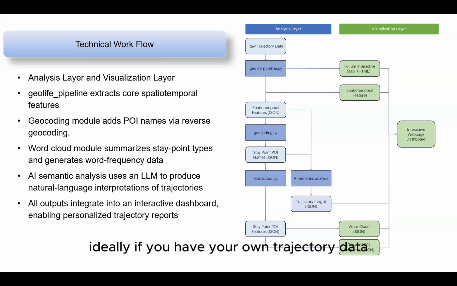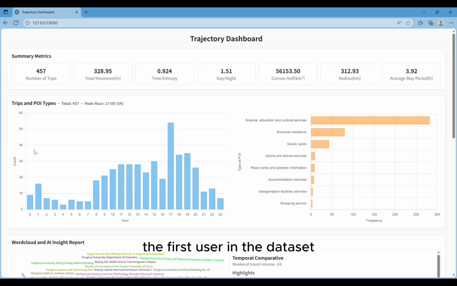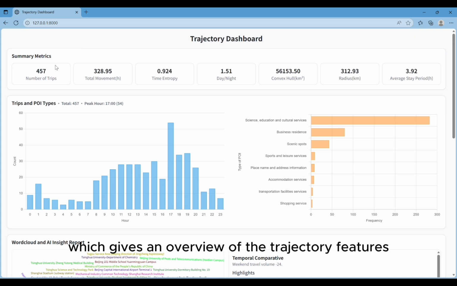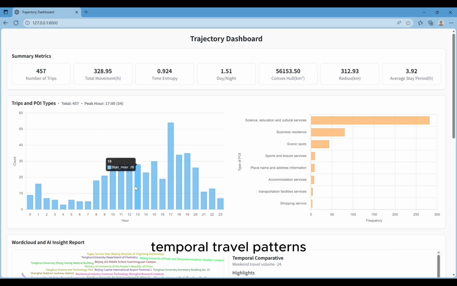Ideally, if you have your own trajectory data, you can simply throw it into our code to obtain a personalized trajectory report. The first user in the dataset, here referred to as user 000, is selected for the demonstration. The first line on the top of the dashboard is an extracted spatial temporal matrix, which gives an overview of the trajectory features of the user, and also provides basic information for AI analysis. The blue bar chart shows the spatial temporal travel patterns.